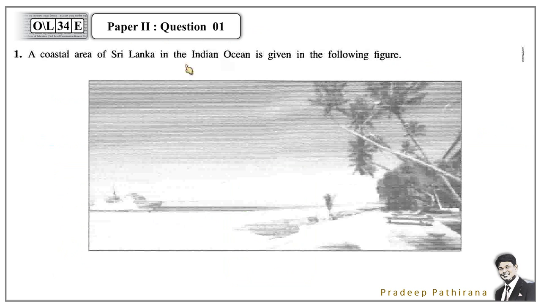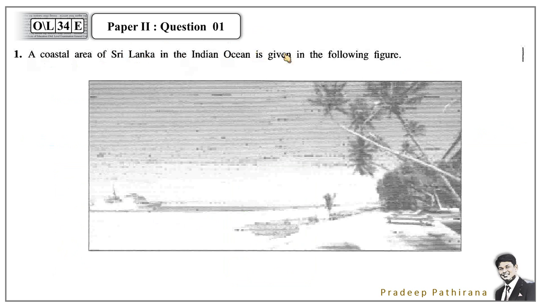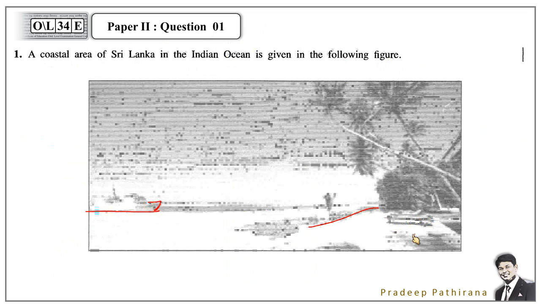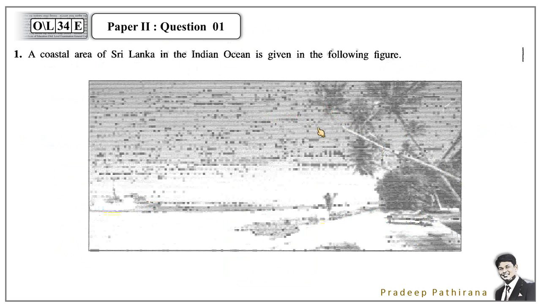So this is the question. The coastal area of Sri Lanka in the Indian Ocean is given in the following figure. This figure shows us there is a ship here and a few benches on that beach side. That means there are human activities in that area. Also the coconut trees, bending towards the ocean. Let's see the questions based on that picture.